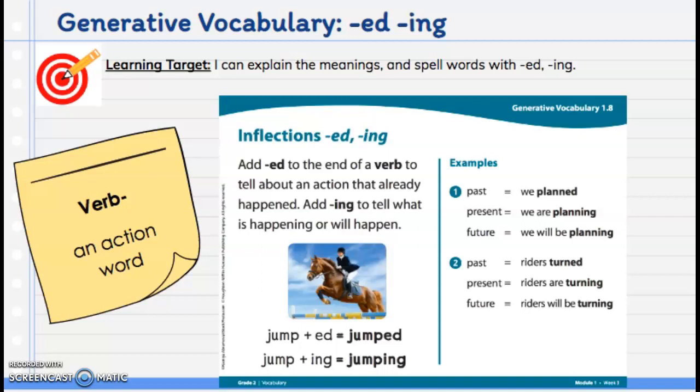Let's look at another example. In the past, riders turned. Notice the -ed ending, since it's already happened. In the present, riders are turning. -ing ending. In the future, riders will be turning. Also the -ing ending on that verb.